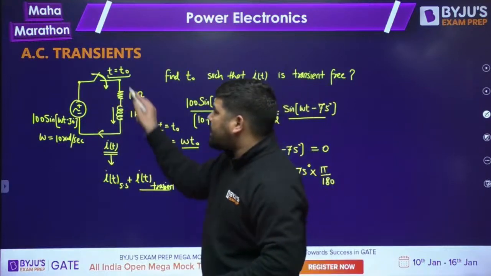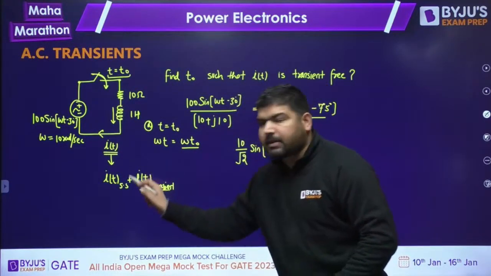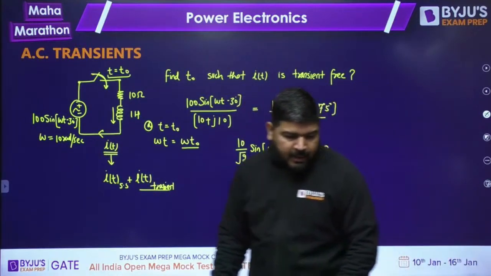Because this steady state current itself is starting from zero, then why do we need this? Why do we require this transient current? I hope it is clear to everyone.